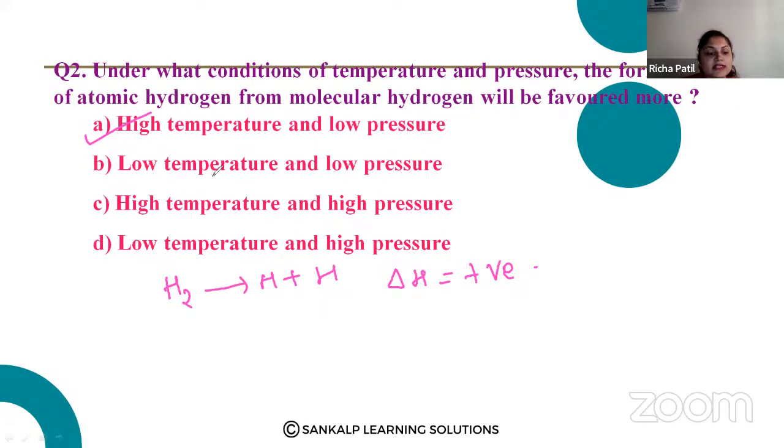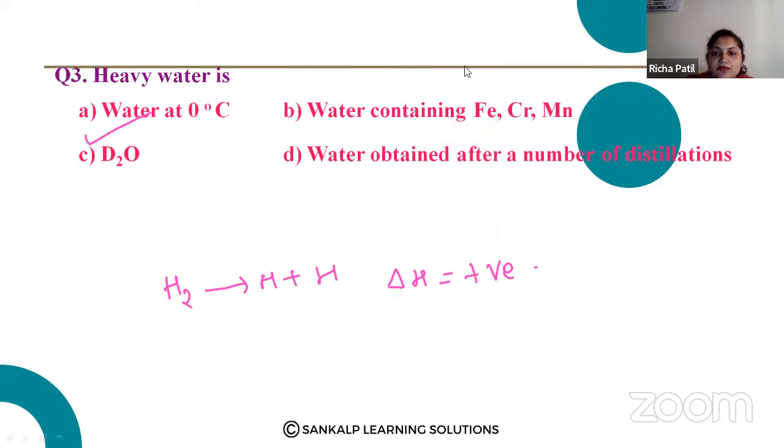It takes place with an increase in the number of particles, thus it is favored by low pressure. Endothermic process means it should have a very high temperature. So the condition should be high temperature and low pressure.